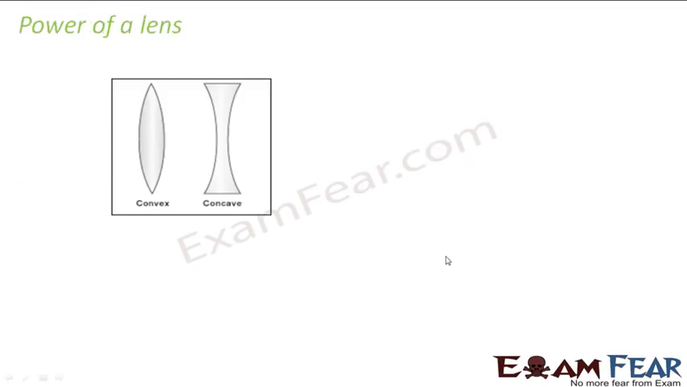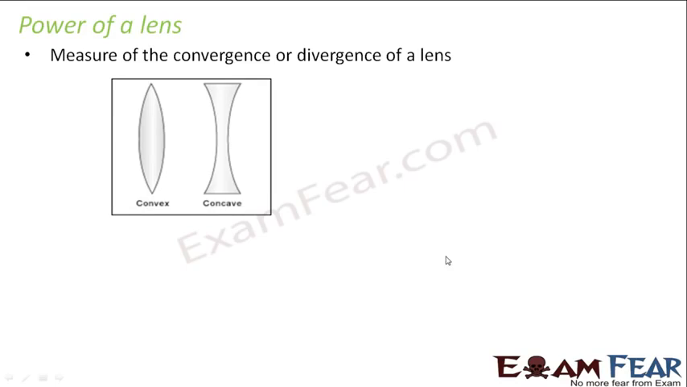Now we will talk about power of a lens, because many times we are also asked questions on this. So what is power of a lens? Power of a lens basically measures the ability of a lens to converge or diverge light, because the two types of lenses that we have discussed, they are either converging in nature or diverging. But how much ability do they have to converge or to diverge? That is what is defined as the power of a lens.